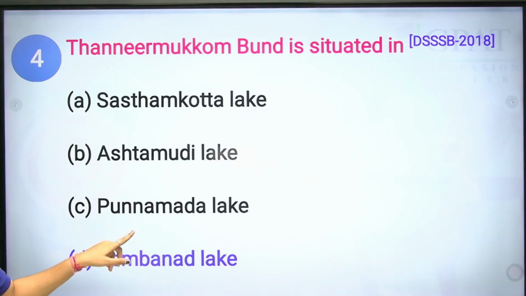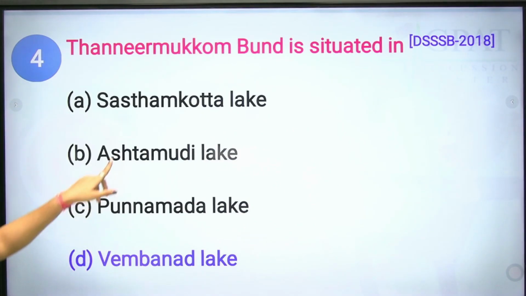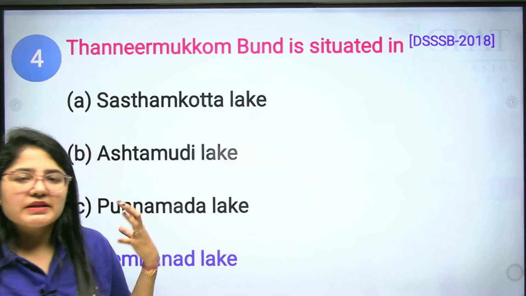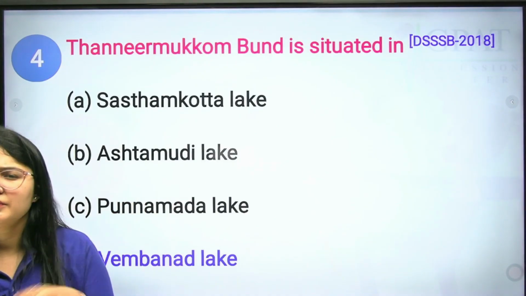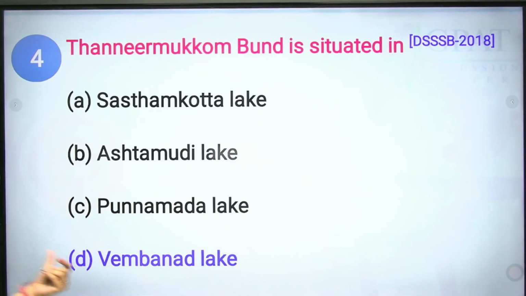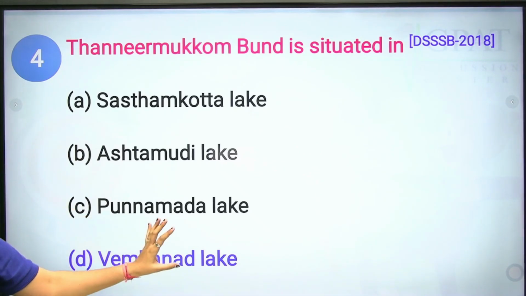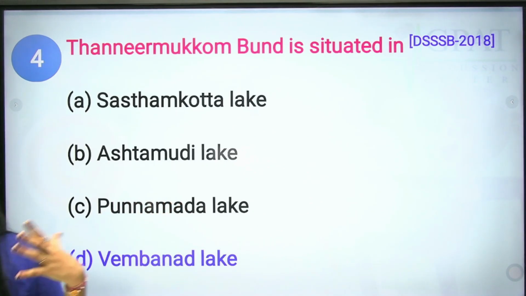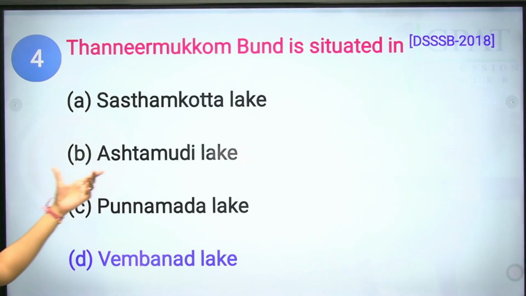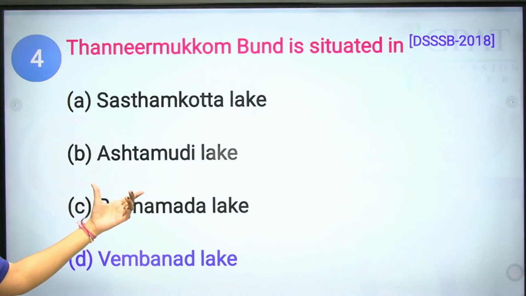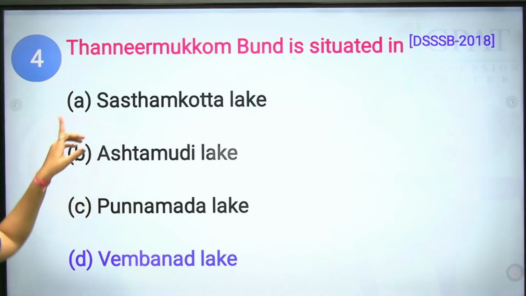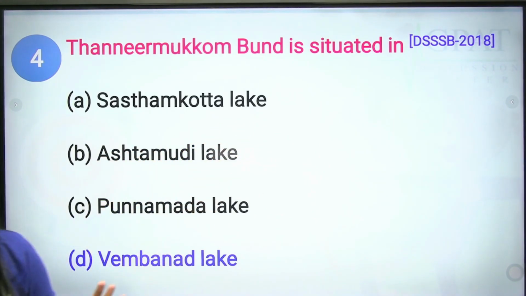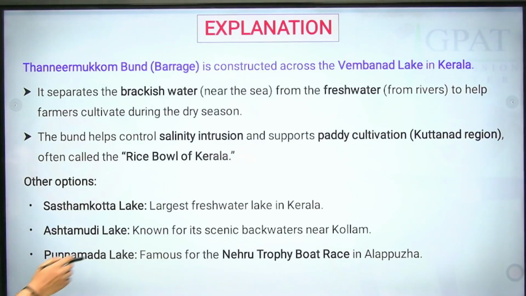This is also situated in Kerala. Maybe I might be wrong in pronouncing the words because they have different pronunciations and I don't know. So option number C, I will take the name. This is known for the Nehru Trophy, a type of boat race. Okay, clear? Next, option number B, famous for backwaters and houseboats. Next is option number A. It is the largest freshwater lake in Kerala. Okay, clear?